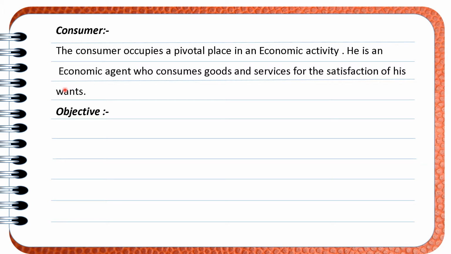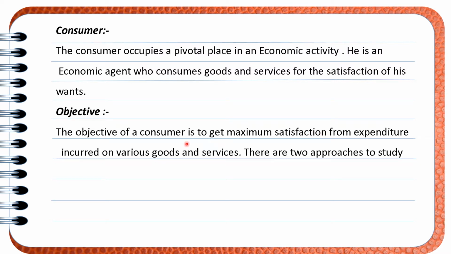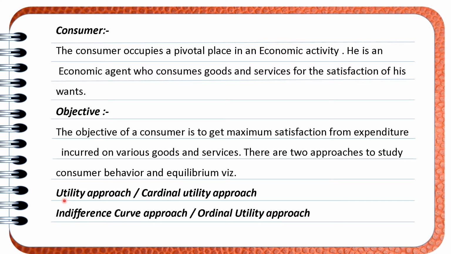Let us see what is the objective of the consumer. The consumer wants maximum satisfaction from the income, or from the money he spends on various goods and services. So there are two approaches to study consumer behavior. Let us see what those two approaches are. The first approach is the utility approach and the second approach is the indifference curve approach.